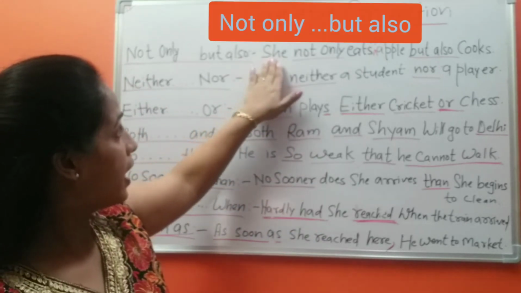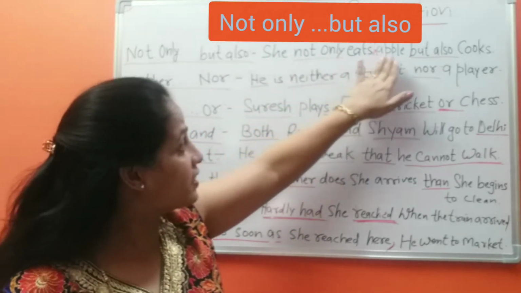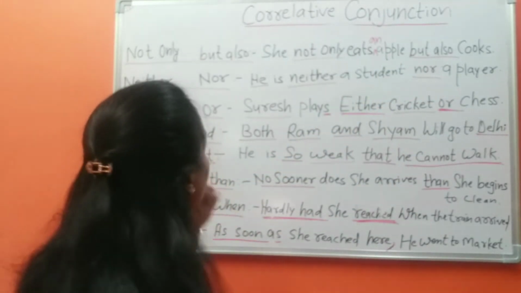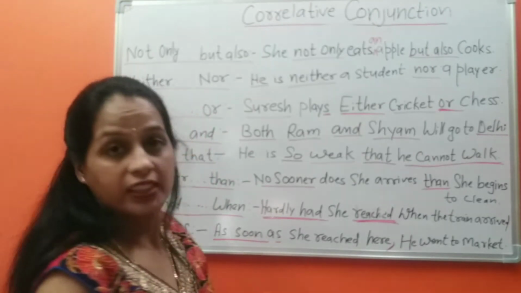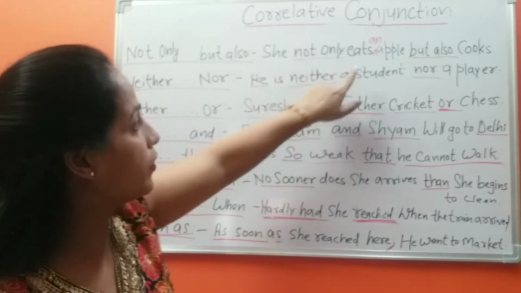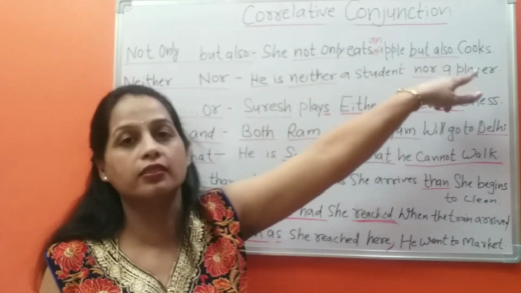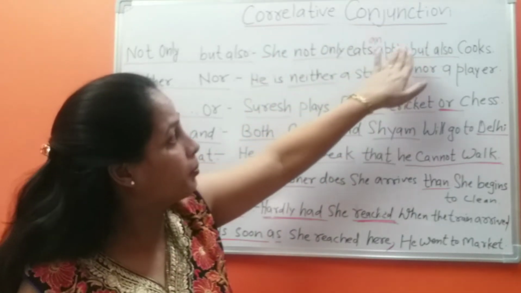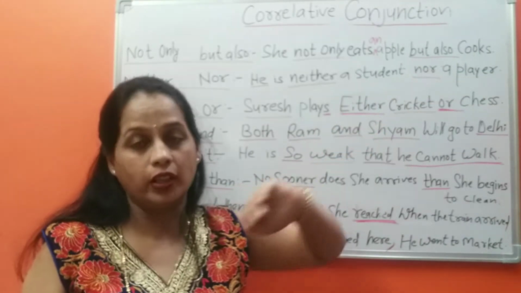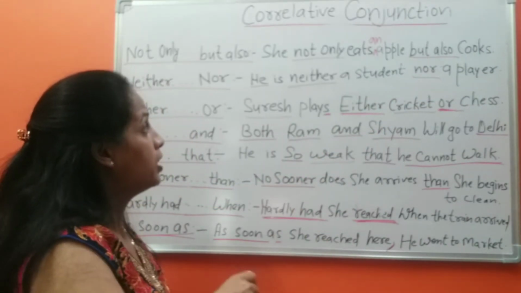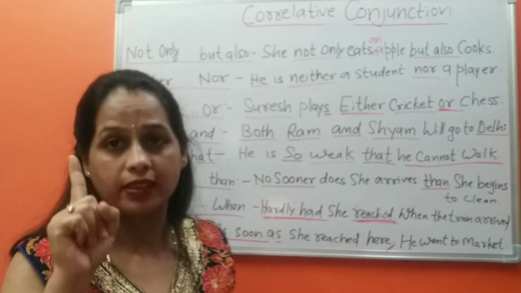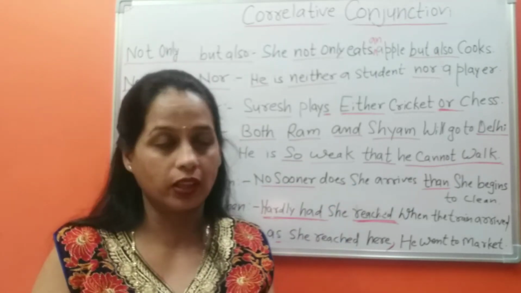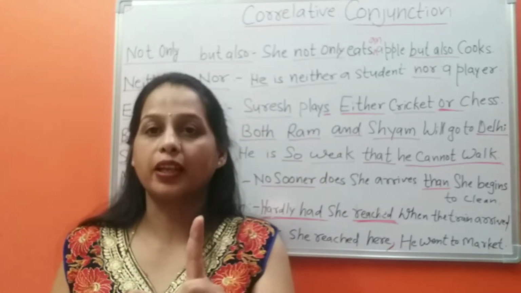First example I have: she not only eats an apple but also cooks food. She is third person singular number. We use s or es with the verb. She not only eats an apple but also cooks food. Here the subject is the same person doing two different types of work at the same time.